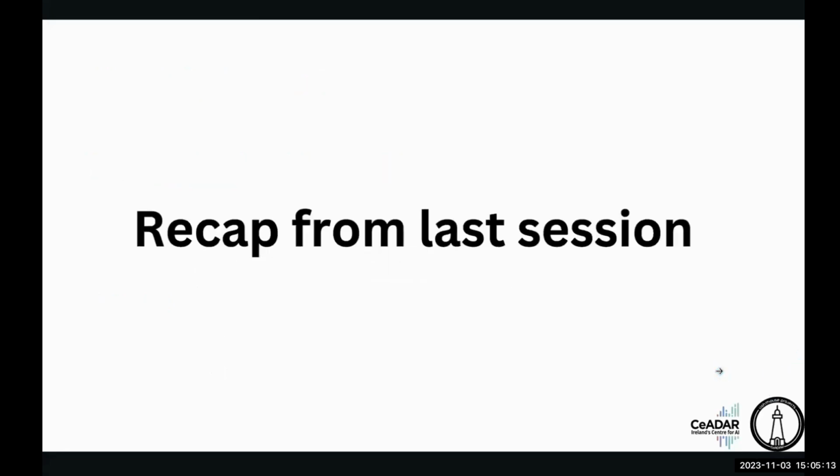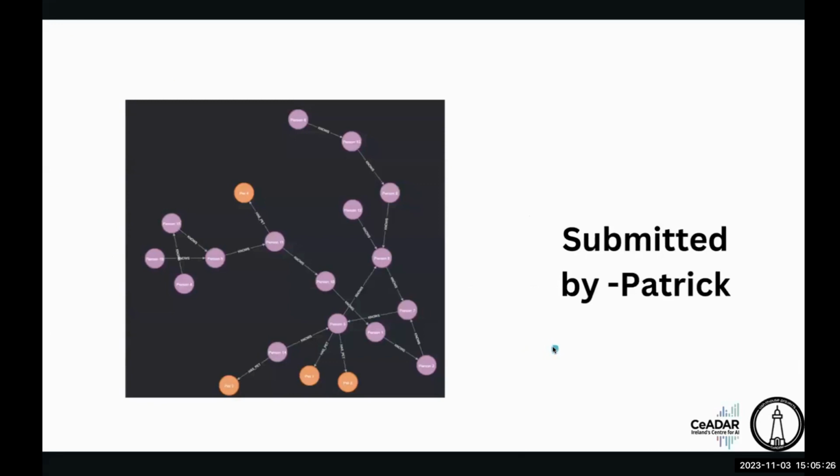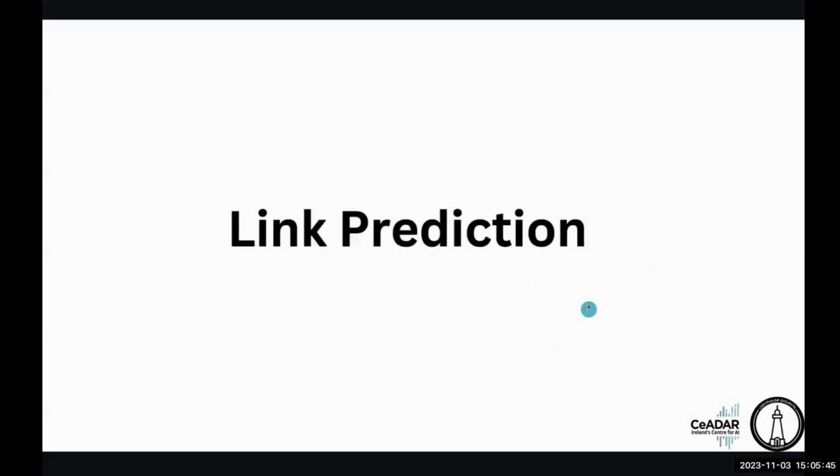So just a recap from our last session. In our last session, we discussed the creation of 20 different nodes and edges. We have got a couple of responses from many people, and they have created 20 different nodes and edges, with very good connections between them, more like complex connections. Based on this, we're going to build our recommendation system. So let's jump into today's session on link prediction.